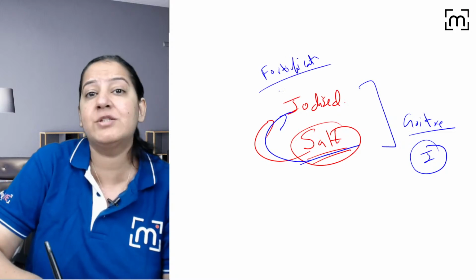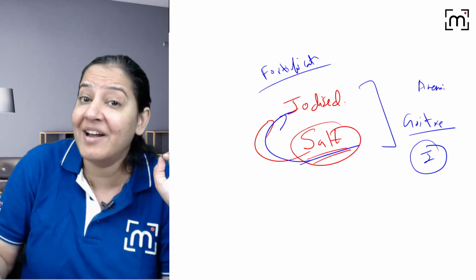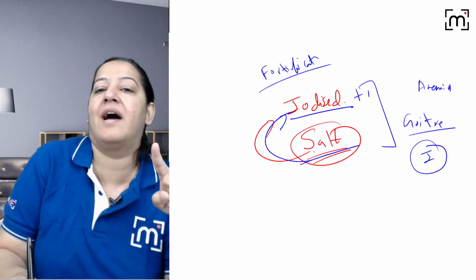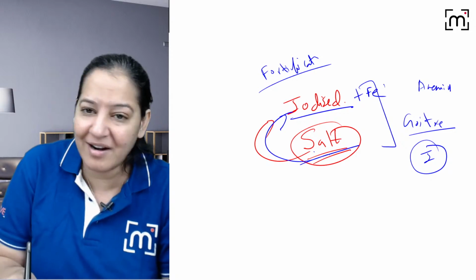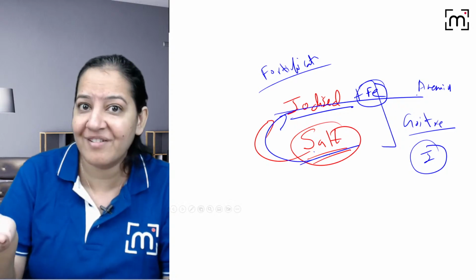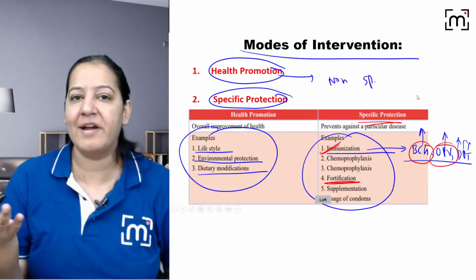Nowadays we are thinking of double fortification because in India anemia is also very common, iron deficiency anemia. So we want to fortify the salt with iodine as well as iron. That is the idea. Nowadays double fortified salts are available. We can't go house to house giving iron, but we will give it in salt. So salt will go everywhere, and along with the salt, iron will reach everywhere. You got my point? That is the idea behind fortification.